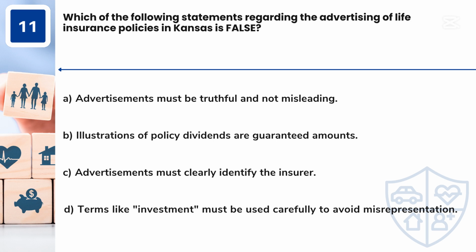Question 11. Which of the following statements regarding the advertising of life insurance policies in Kansas is false? A. Advertisements must be truthful and not misleading. B. Illustrations of policy dividends are guaranteed amounts. C. Advertisements must clearly identify the insurer. D. Terms like investment must be used carefully to avoid misrepresentation.